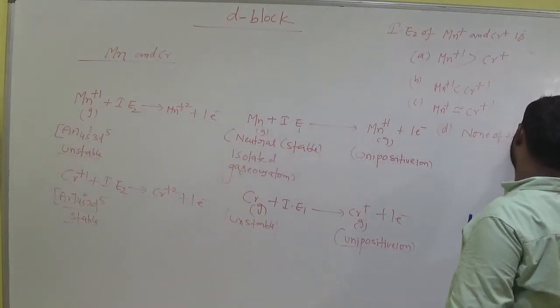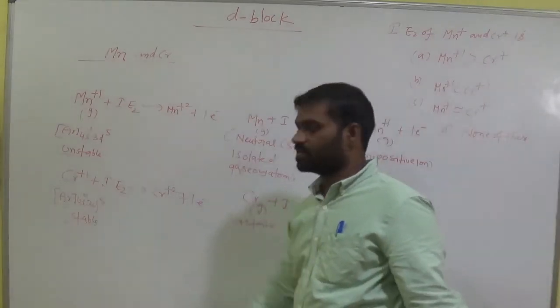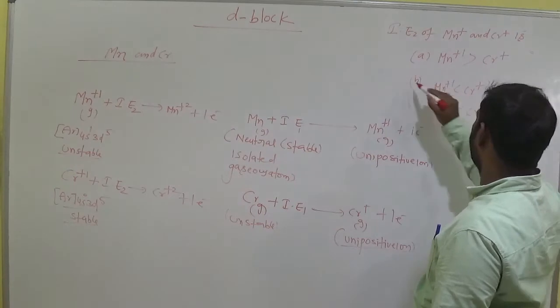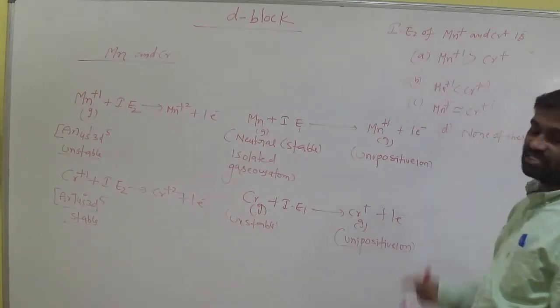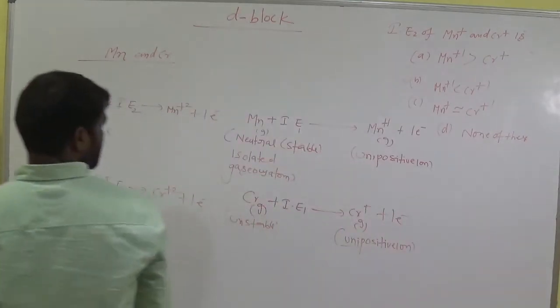So now which one is correct here, students? Here this has a stable electronic configuration, so chromium plus has the maximum. Option B. The second ionization energy of Cr plus is very high. Okay, keep it in our mind.